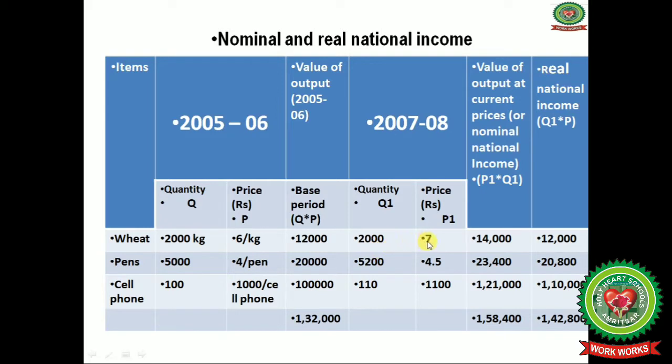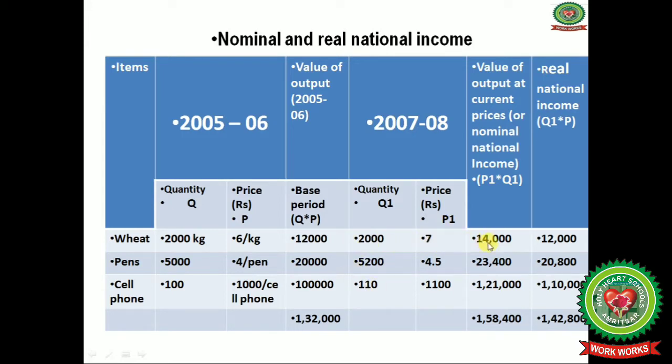Quantity is 2000 and price for wheat is rupees 7 per kg, and for pens quantity is 5200 and price is 4.5. Again, quantity for cell phones increased to 110 and price increased to 1100 per cell phone. When we multiply this new quantity Q1 and new price, we get for wheat 14,000, the value of output at the current prices. In 2007 and 8, the prices are this one, and the quantity is this one.